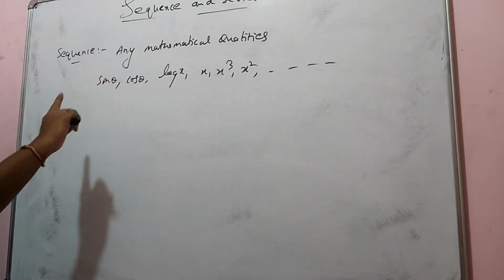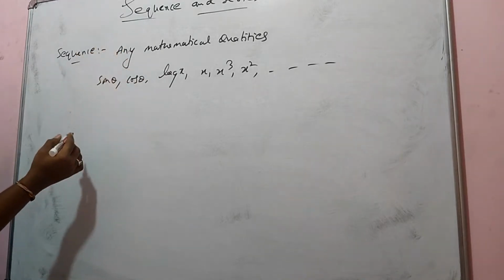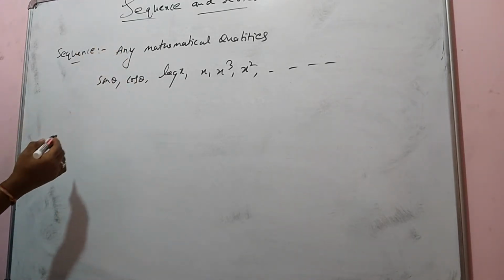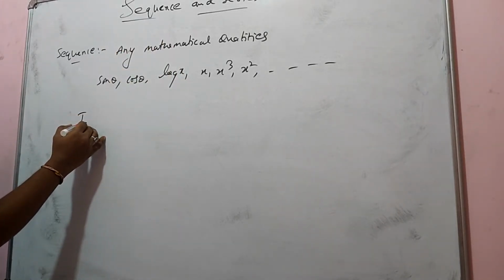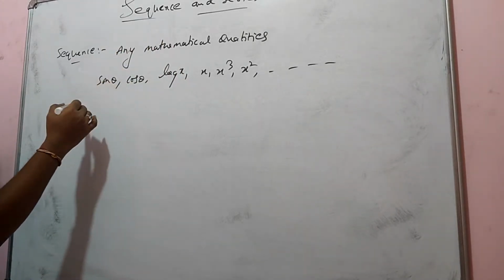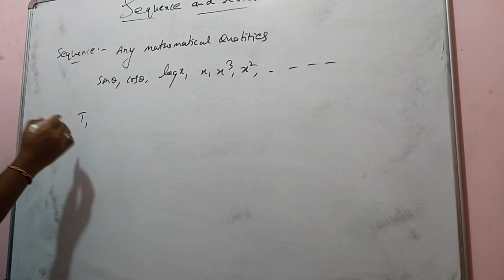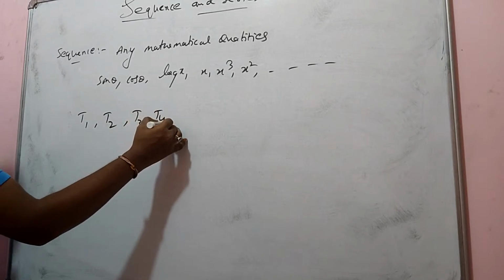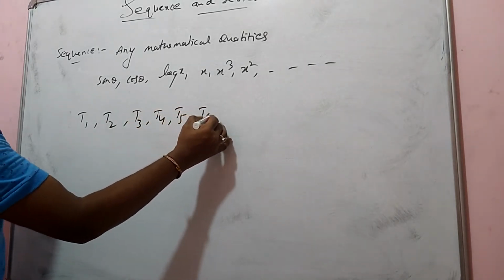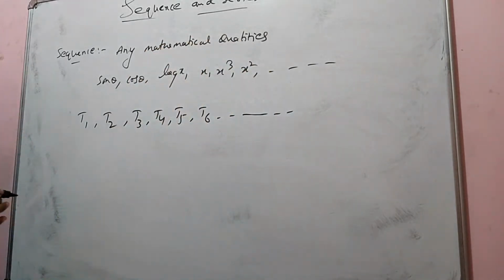If you identify the first term, the second term, and so on, and you write these mathematical quantities as T1, T2, T3, T4, T5, T6, meaning term 1, term 2 like this, such are called sequences.